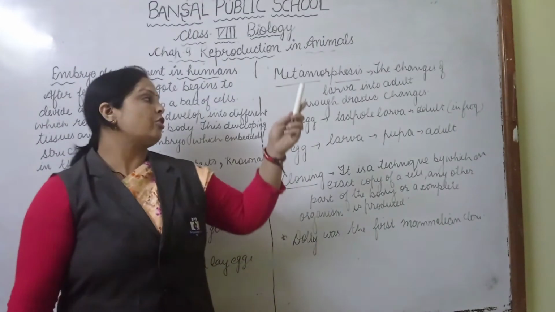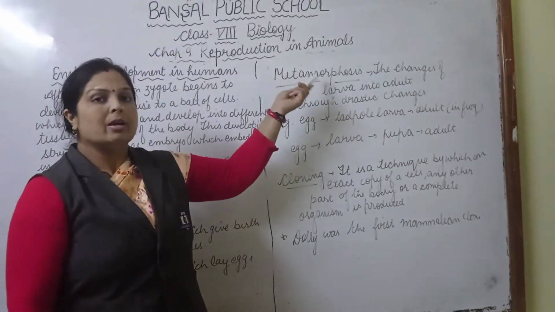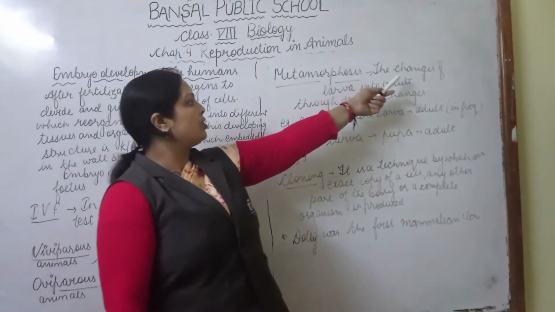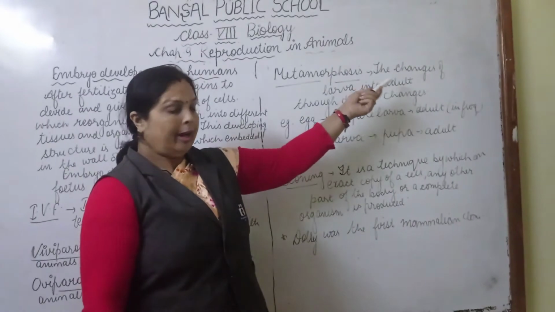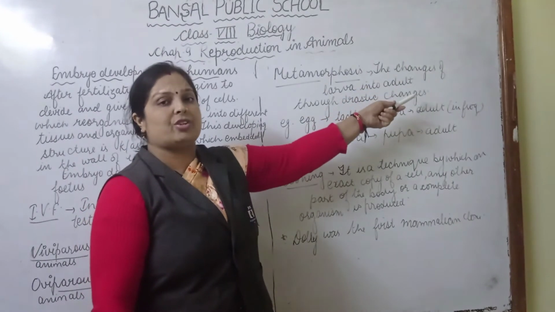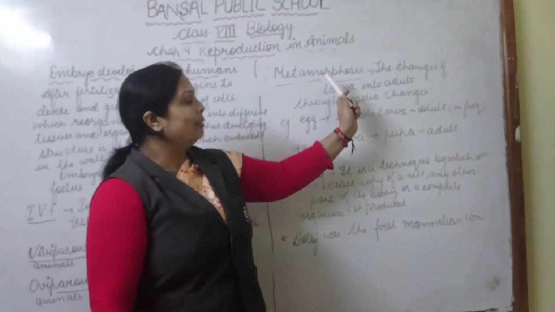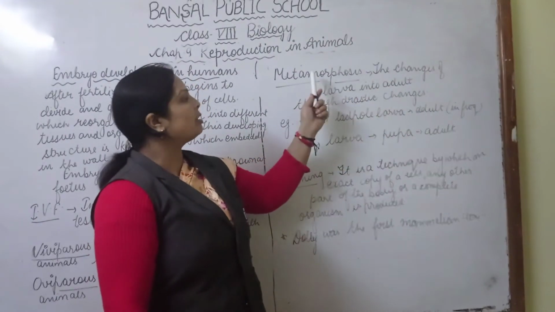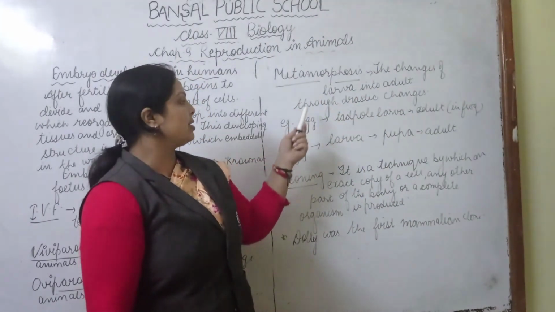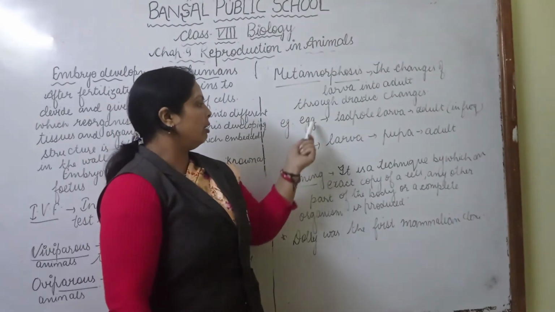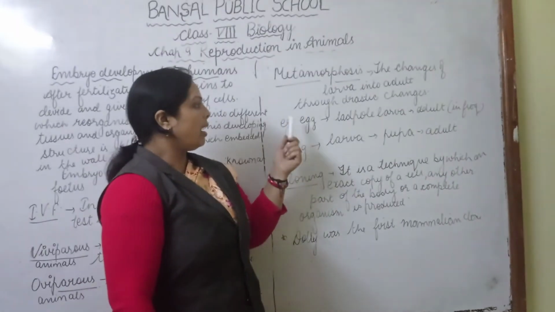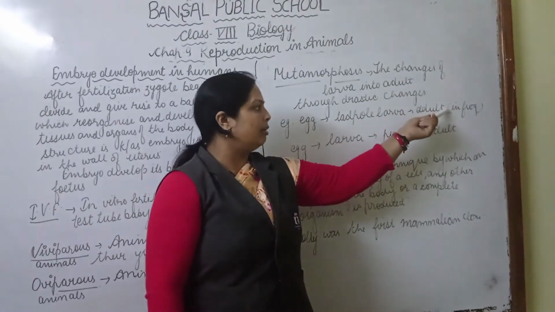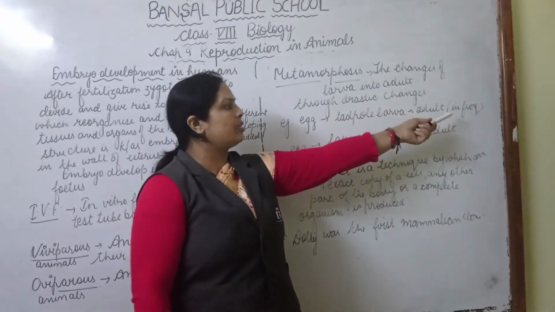Now, our next topic is metamorphosis. Morphosis means change. So the change of a larva into an adult through drastic changes is known as metamorphosis. For example, when a frog produces eggs, they convert into larvae, and the larva is known as a tadpole, and the tadpole larva converts into an adult through drastic changes.